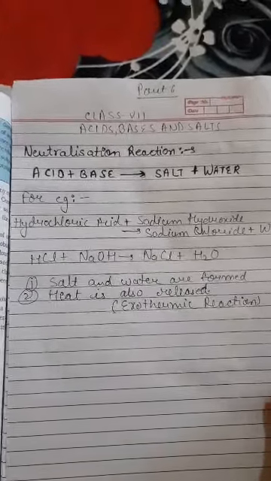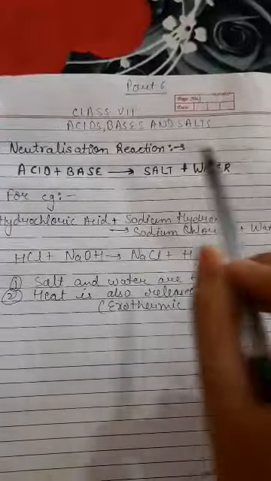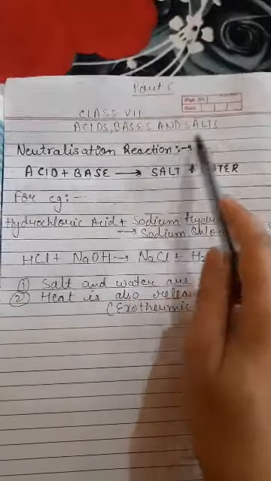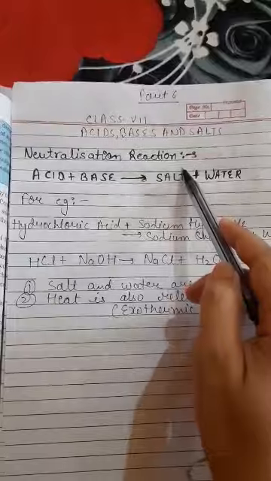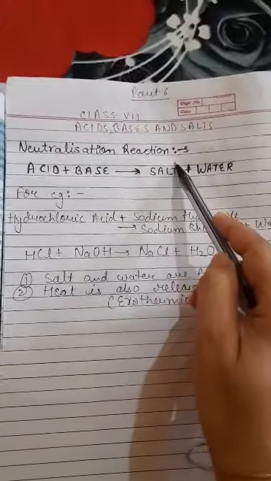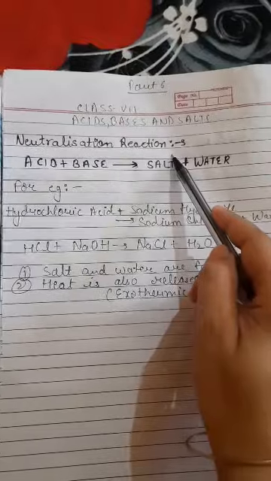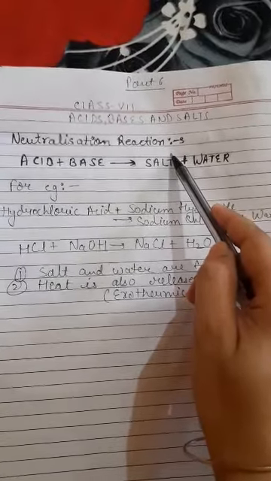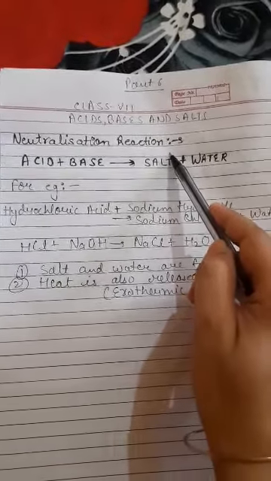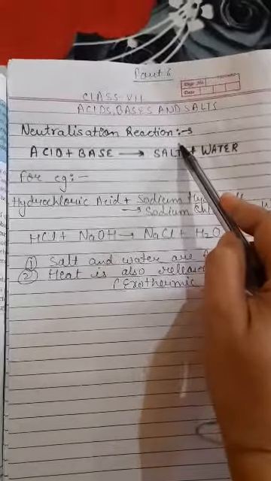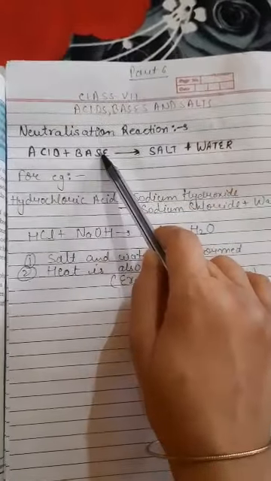In this session we are going to study a very important and a very easy topic of chapter acids, bases and salts. The chapter is neutralization reaction. Till now we have studied about acids and bases, what acids and bases are, and we have also studied about indicators, right? Now the question is, what happens if we mix one acid with a base?